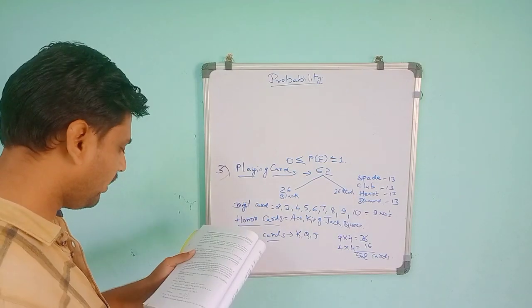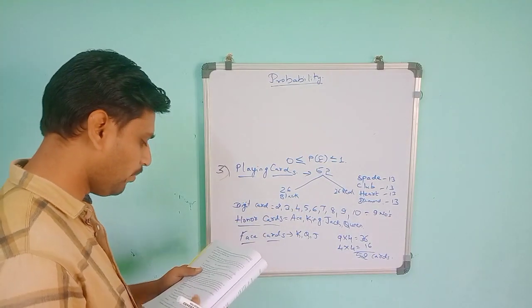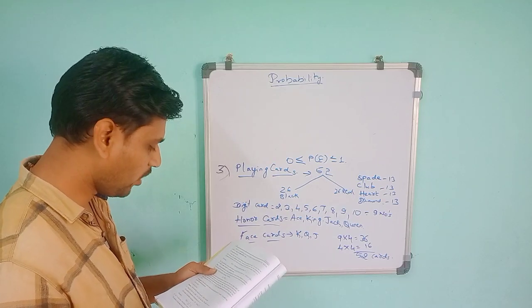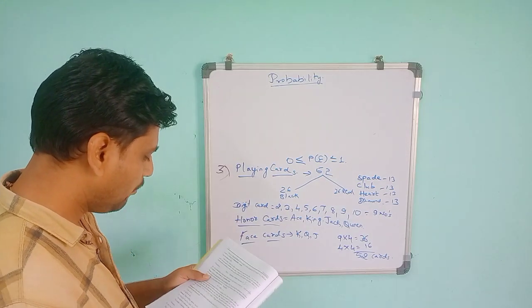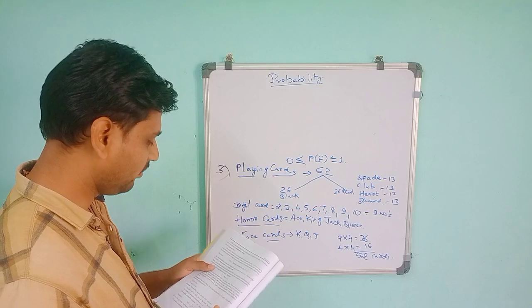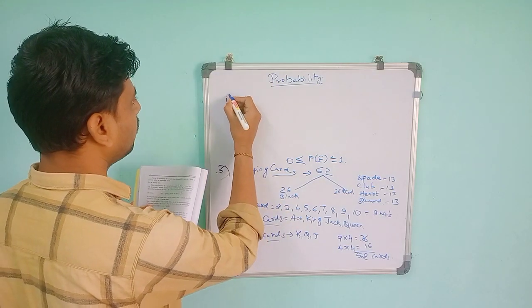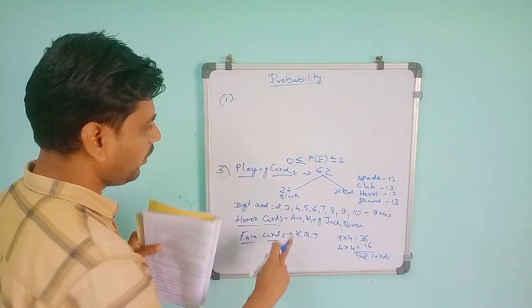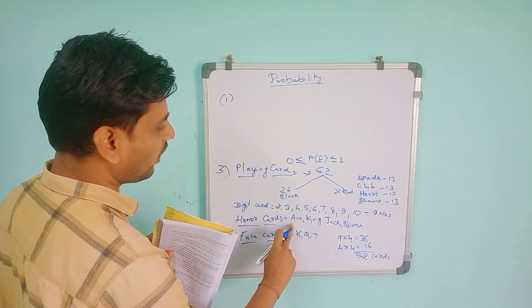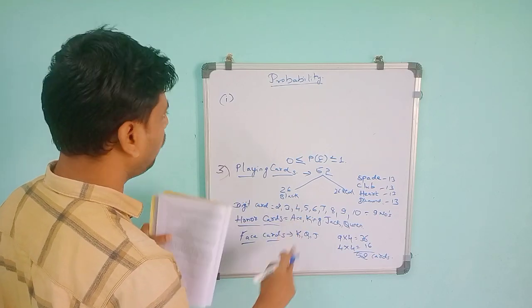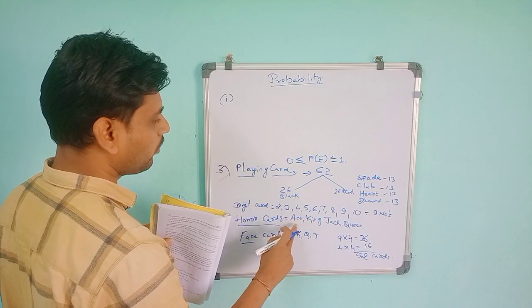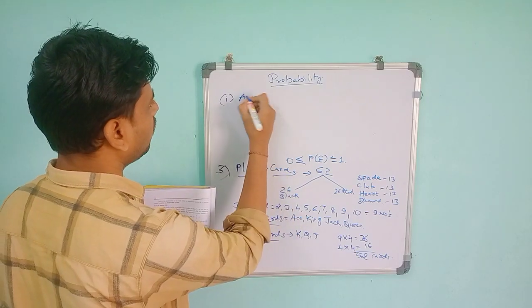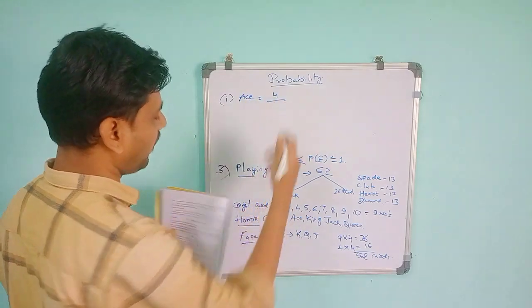Based on those cards, they have given in example 4: one card is drawn from a well shuffled deck of 52 cards. Calculate the probability that the card will be an ace, and not be an ace. So first, that is being an ace. Ace will be 4 cards, 2 black and 2 red. So for favorable outcomes we can get 4. So P of ace is equal to 4 divided by total.